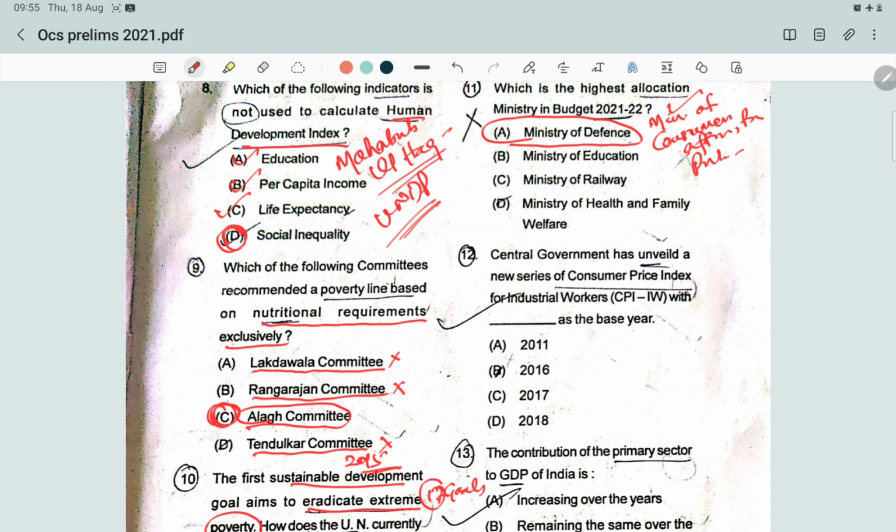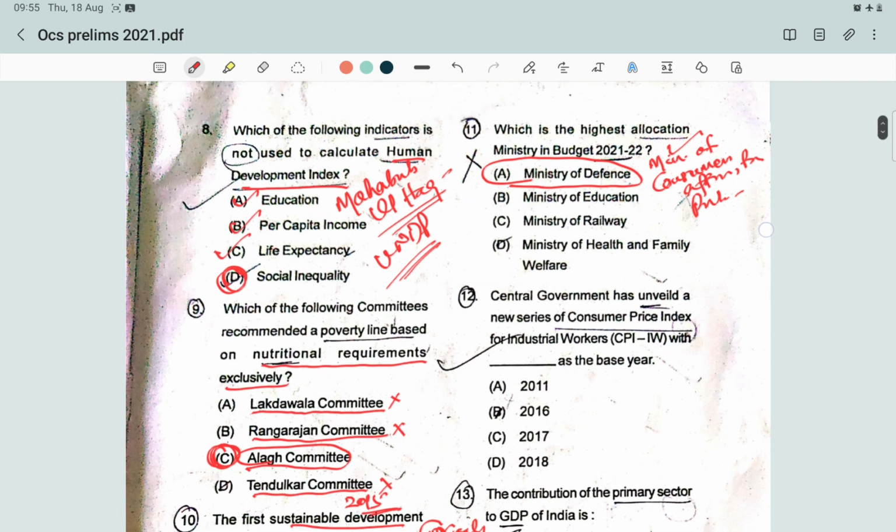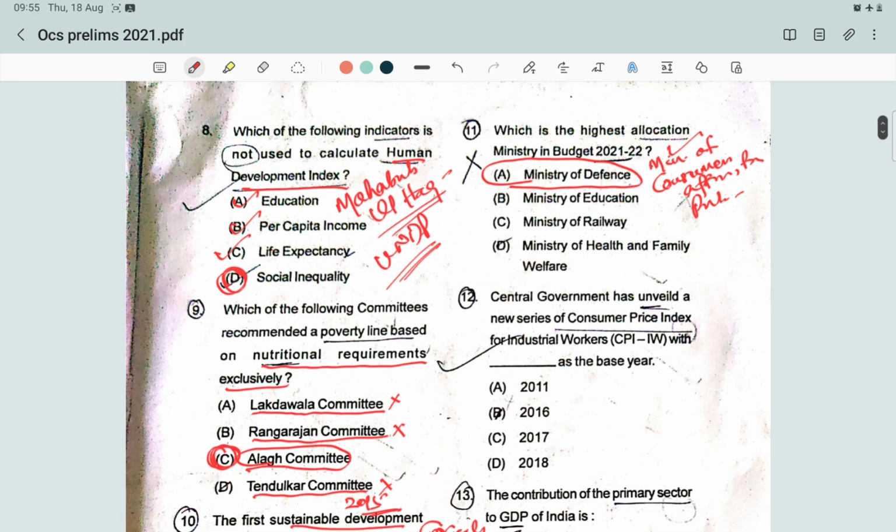The highest percent of increase in allocation is 93%, followed by the Ministry of Road Transport and Highways, which also has an increase of 52%, and the Ministry of Jal Shakti, with an increase of 25%. So the highest allocation ministry is the Ministry of Defense.